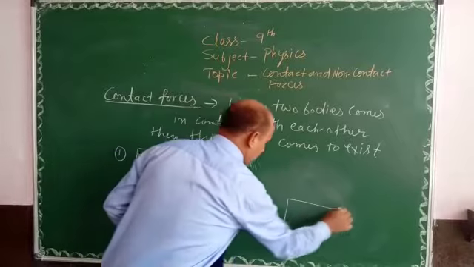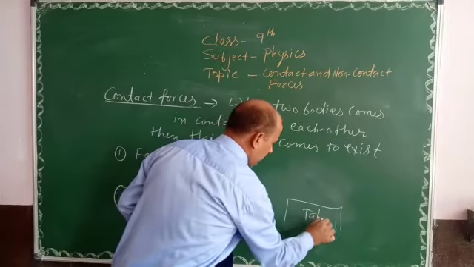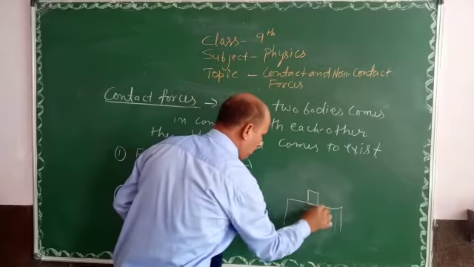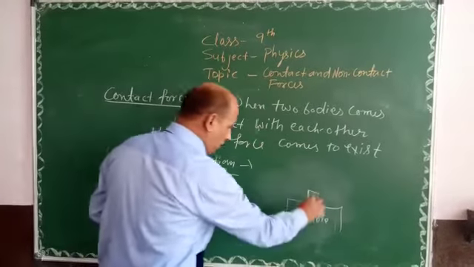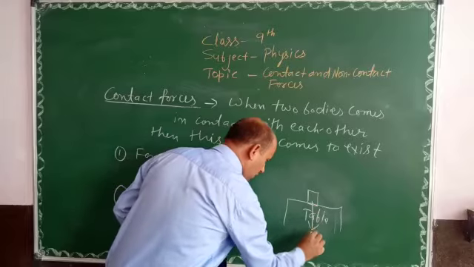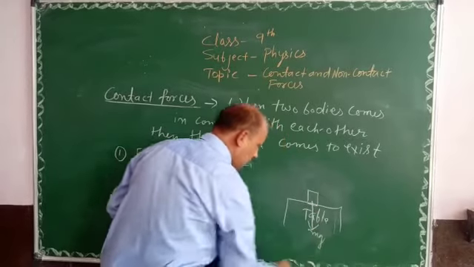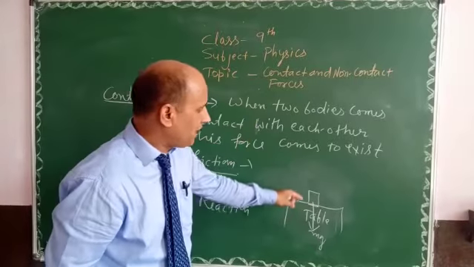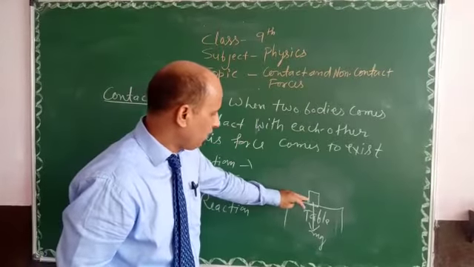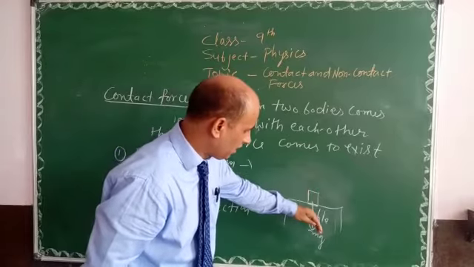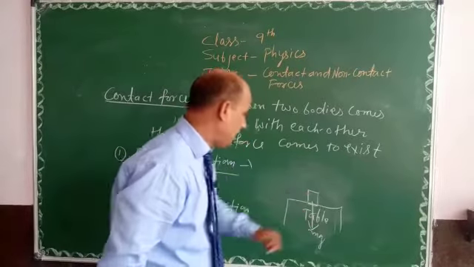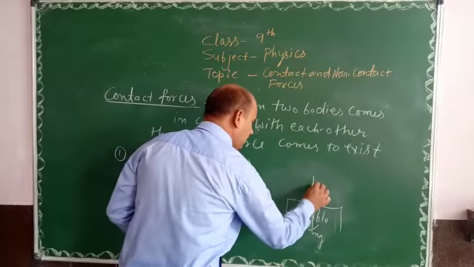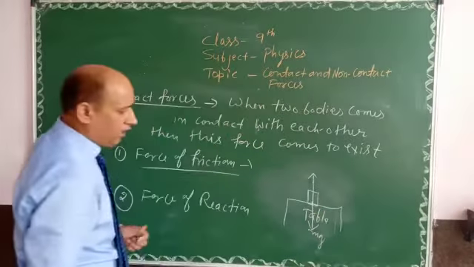We have taken the table, and we put the block of wood over here, and the block of wood is applying a force mg downwards. Some force must be balancing this force. This block is not going downwards, the table is not going downwards. Why? Because there is a force applied in the upward direction.